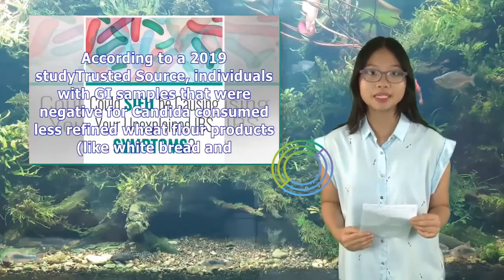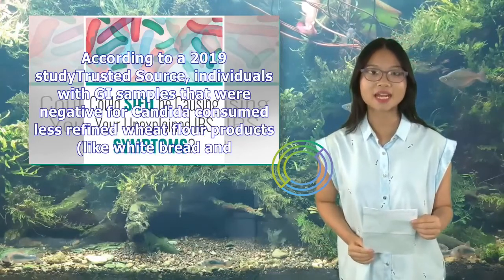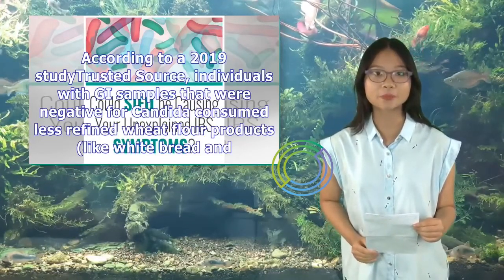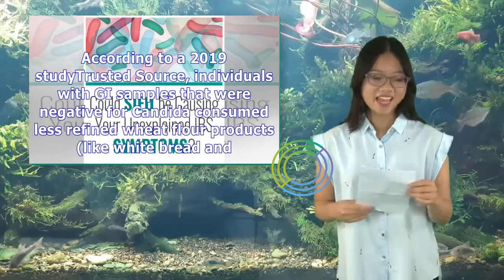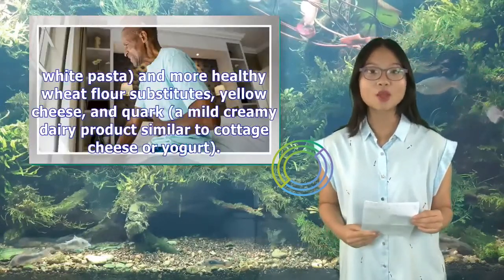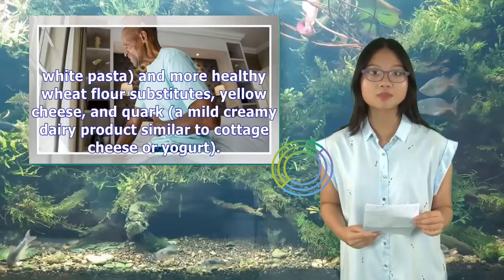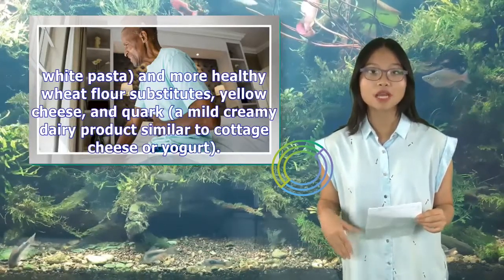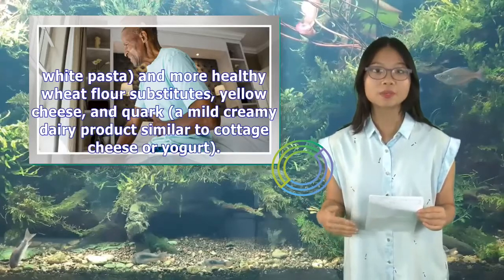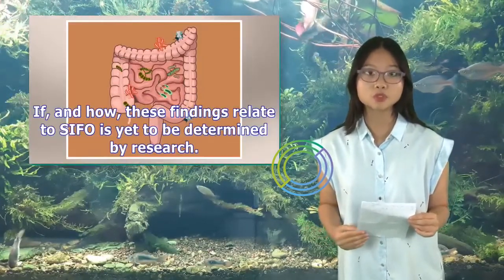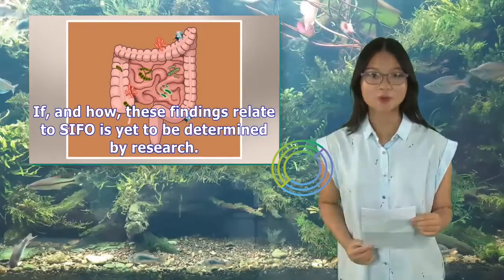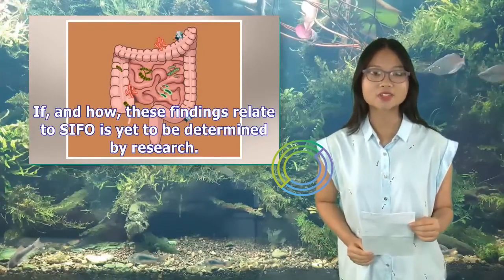According to a 2019 study, individuals with GI samples that were negative for Candida consumed less refined wheat flour products, like white bread and white pasta, and more healthy wheat flour substitutes, yellow cheese, and pork, a mild creamy dairy product similar to cottage cheese or yogurt. If, and how, these findings relate to SIFO is yet to be determined by research.